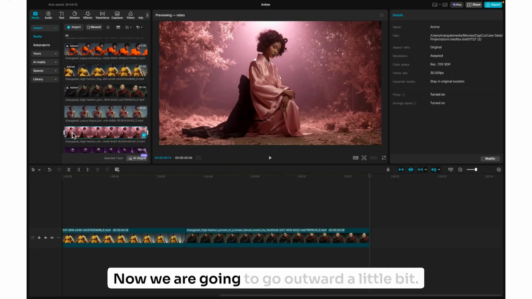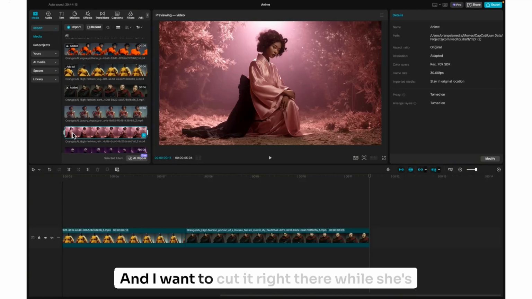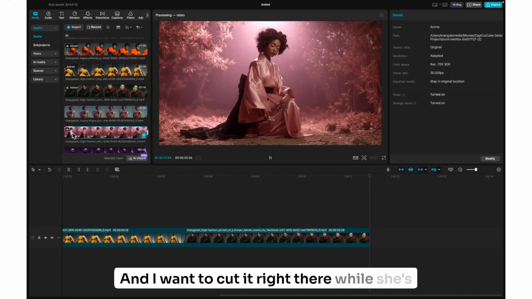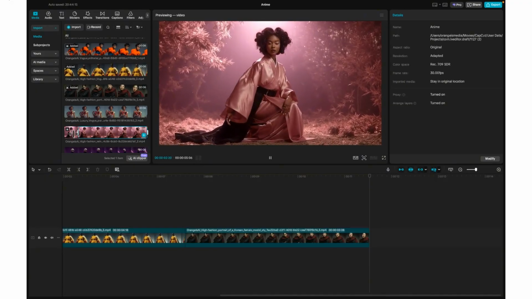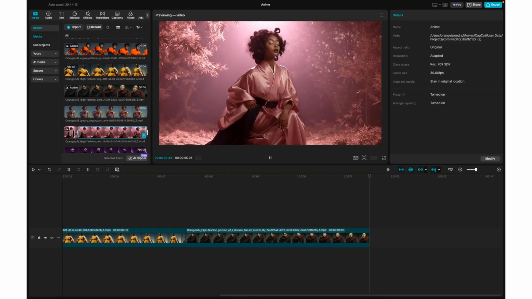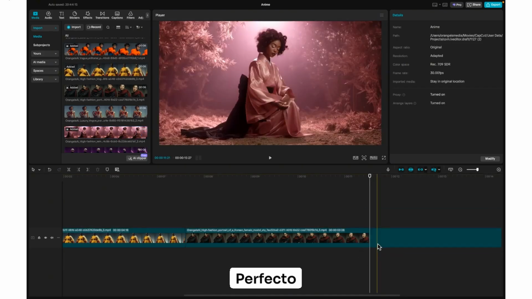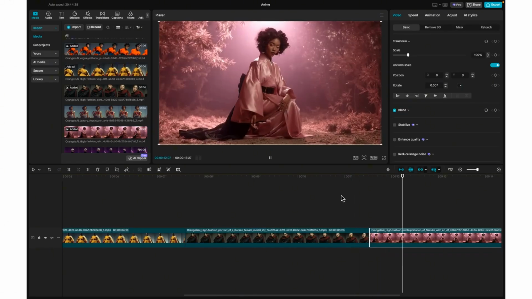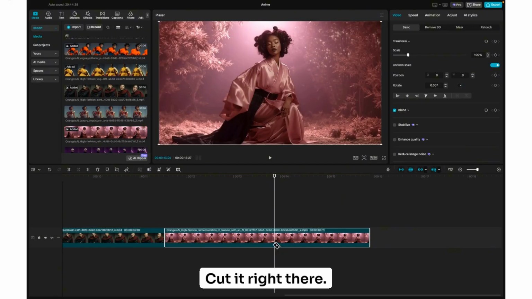Now we are going to go outward a little bit. And I want to cut it right there while she's in motion. Perfect. Perfecto. We'll cut it right there.